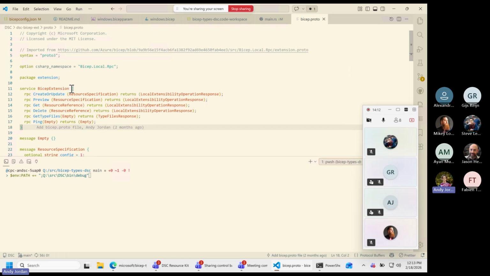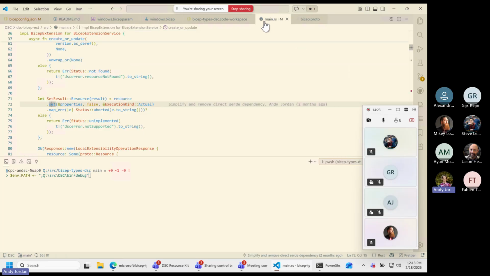If you're familiar with the DSC command line, you call dsc set or get. And underneath the covers, after it does its own orchestration, it calls into DSC lib's get or set, that code that I was just looking at. This is Rust code right here. I've got a DSC resource inside of DSC right now.